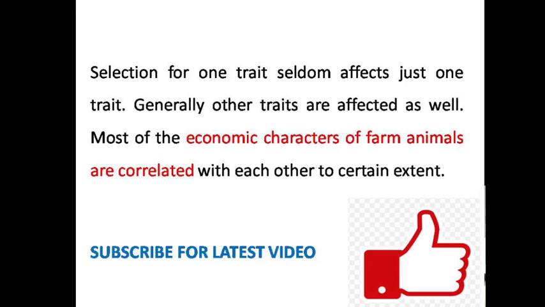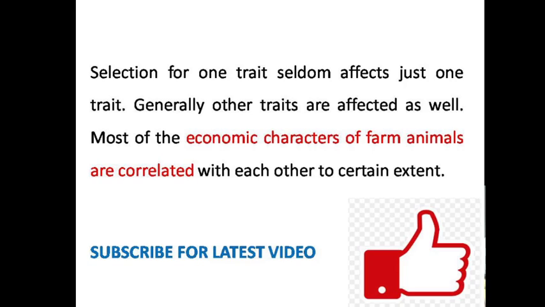Selection for one trait seldom affects just one trait. Generally, other traits are also affected. Most of the economic characters of farm animals are correlated with each other to a certain extent.